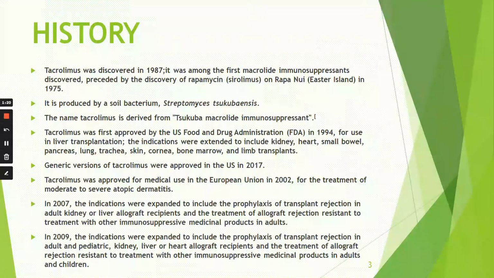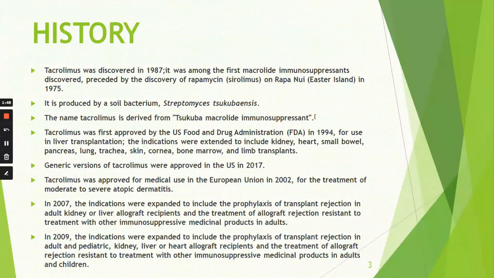Tacrolimus was first approved by the US FDA, the Food and Drug Administration, in 1994 primarily for liver transplantation. The indications were extended to include kidney, heart, small bowel, pancreas, lungs, trachea, skin, cornea, bone marrow, and lymph transplant. The generic versions of tacrolimus were approved in the USA in 2007.